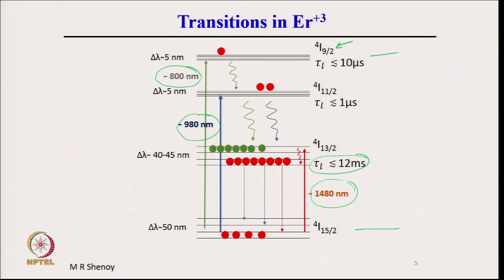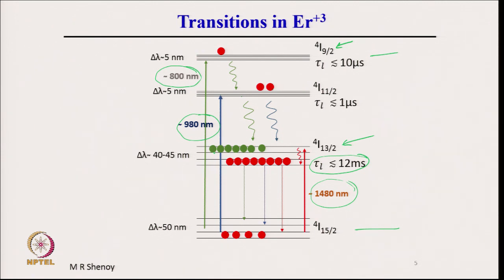The lifetime of this band or this multiplet 4I 13 by 2 is very large, typically about 10 to 12 milliseconds, and therefore, if we pump from the ground state to 4I 9 by 2 or 4I 11 by 2, atoms will accumulate in this multiplet here.